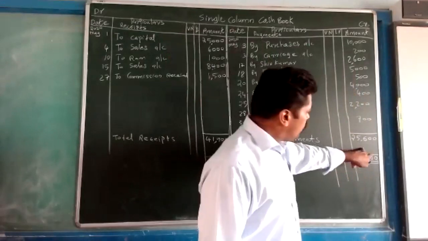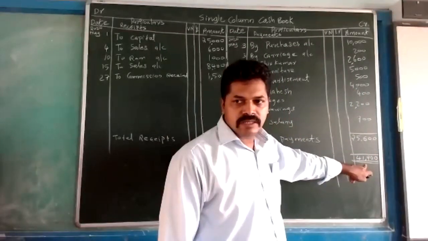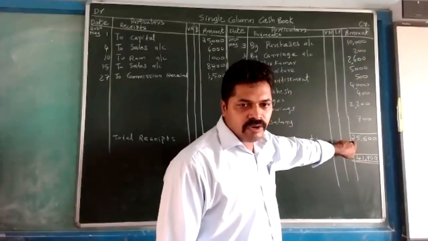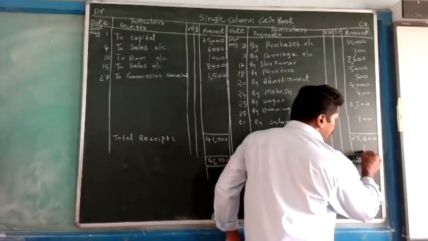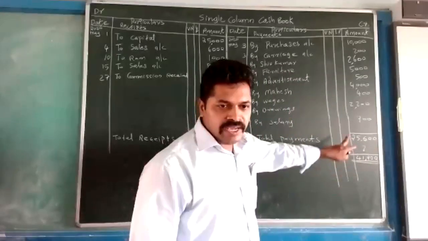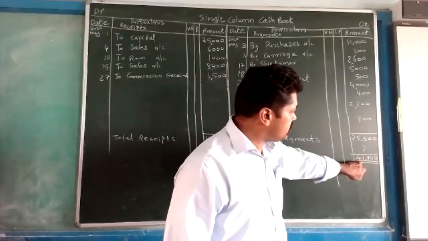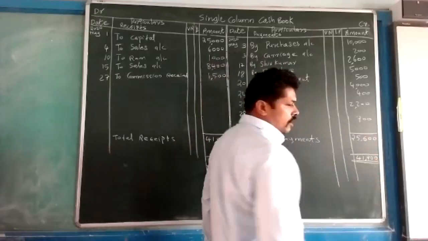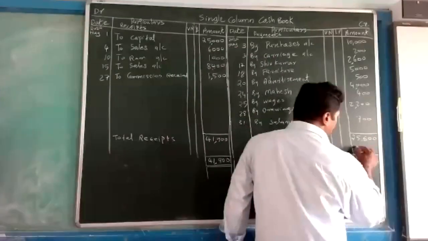So here one amount also will come. Then only this will become this much. So from 41,900, you deduct this amount. How much amount is coming? That is 16,300. I put here one question mark. In the place of the question mark, you have to write the difference of this amount and this amount. How much, sir? 16,300.